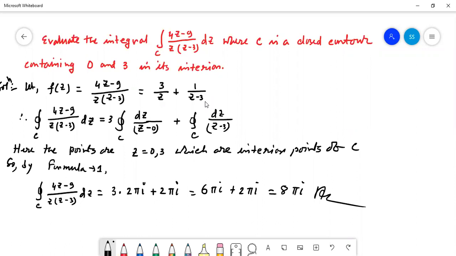Here the points z equal to 0 and 3 are interior points of C. So by the formula 1, for this the value is 2 pi i, for this also the value is 2 pi i, but here there is 3, so 3 into 2 pi i plus 2 pi i, that is 6 pi i plus 2 pi i, that is 8 pi i is the answer. Is it clear?